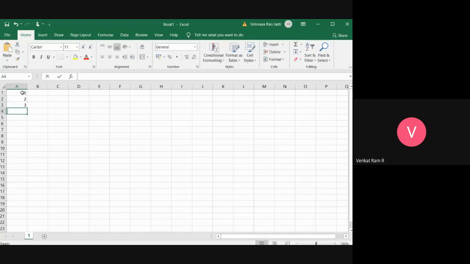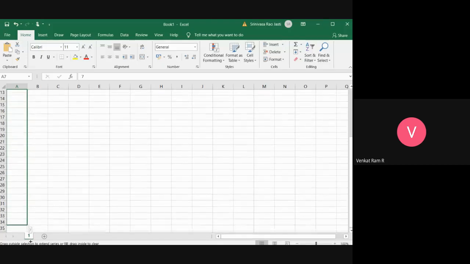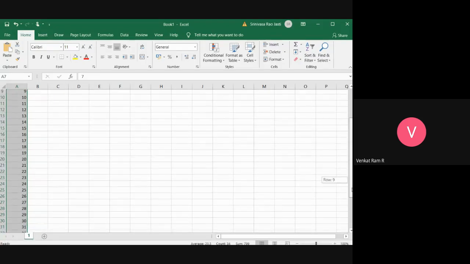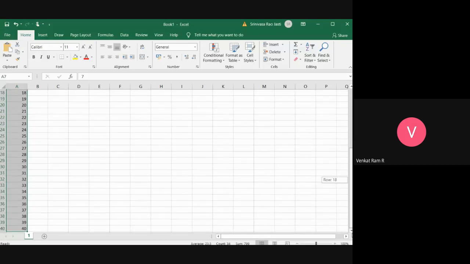In a document, every word or number will be aligned left automatically, whereas in an Excel sheet, numbers are aligned right and words are aligned left. See, I have typed a few numbers here. Now I will scroll and I am not typing. See here, fill: I didn't enter any numbers, but I just dragged and dropped and I got 40 numbers.